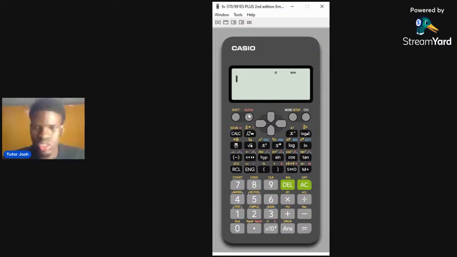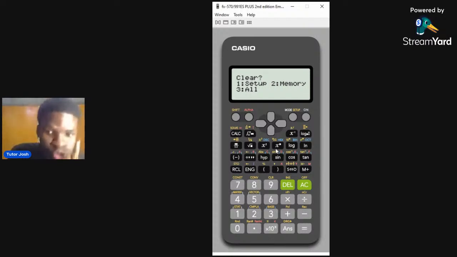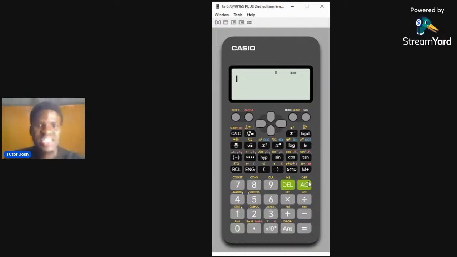You can see it. Now, the first step is what? To clear your calculator. And I say to clear your calculator, please write it down. You press Shift 9. Now, to show you clear, you choose 3. Then you want to clear all. Okay, so you press equal to for yes. After pressing equal to, you press AC. So let me repeat it. You press Shift 9, 3, equals to, AC. That is the way we clear our calculator. Okay, you can also write it in the comment section.